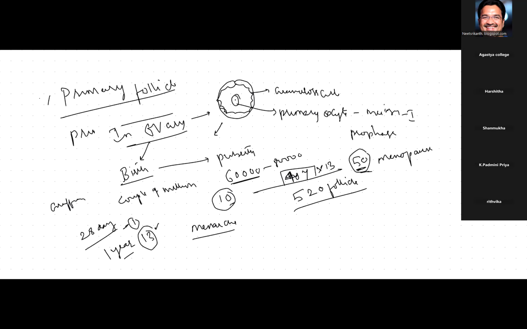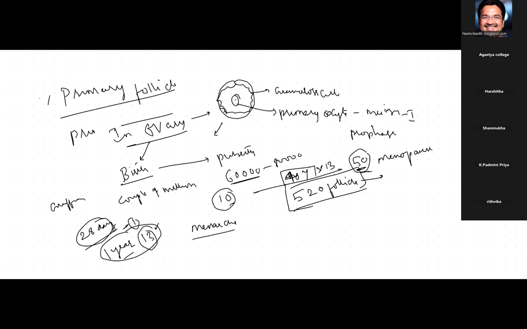Here we are talking about pure follicular usage: total duration of ovulation period 40 years.